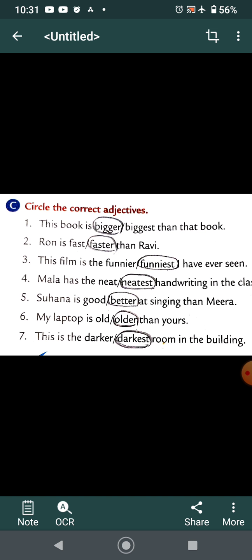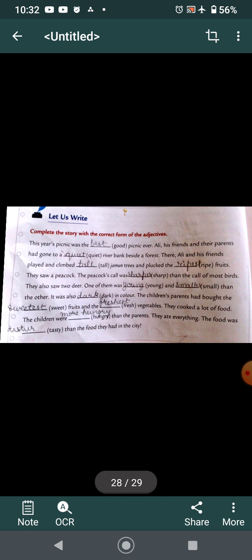Ever seen means with all the movies. Mala has the neatest handwriting in the class. Suhana is better at singing than Meera. My laptop is older than yours. This is the darkest room in the building. Now, this one, complete the story with the correct form of adjectives.